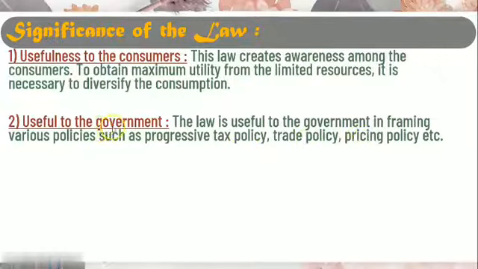It is very useful for the government to decide their taxation policy. The more people are spending money, the government will come to know that it does not affect the purchasing power of the people, and therefore the government is going to continue with different types of taxes. Or if the government comes to know that the consumers have stopped consuming one particular type of product, or their expenditure pattern has changed, in that case the government will start decreasing the taxation. So it helps the government in taxation policy or trade policy.